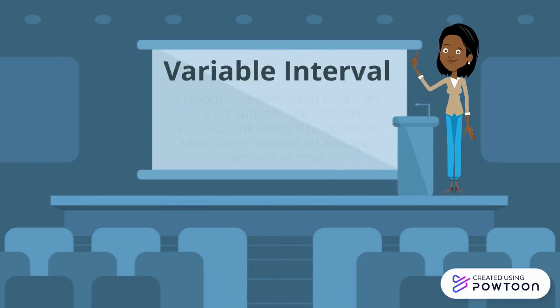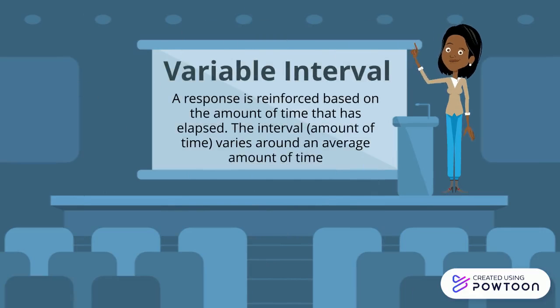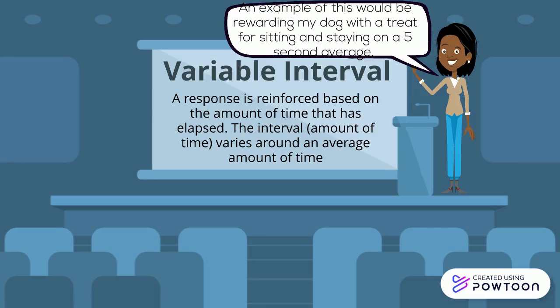On a variable interval schedule of reinforcement, a response is reinforced based on the amount of time that has elapsed. The interval varies around an average amount of time. An example of this would be me rewarding my dog with a treat for sitting and staying on a 5-second average.